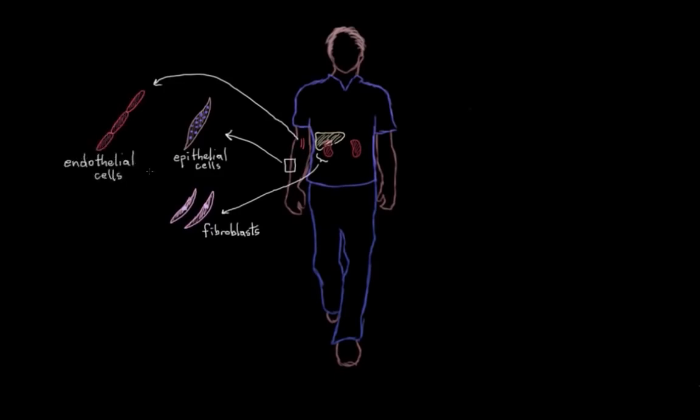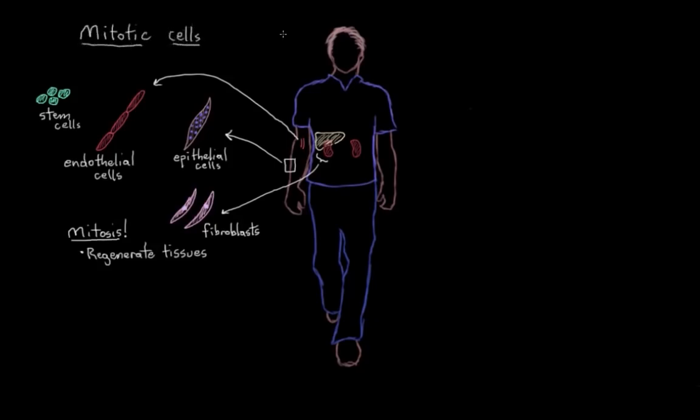These cells, and their precursors, can all divide by mitosis, and that's to help replenish and regenerate the tissues that they're a part of. And actually, we'll include some of our stem cells in here too, the cells that these other cells initially come from. We'll call this whole set of cells mitotic cells. They undergo mitosis.